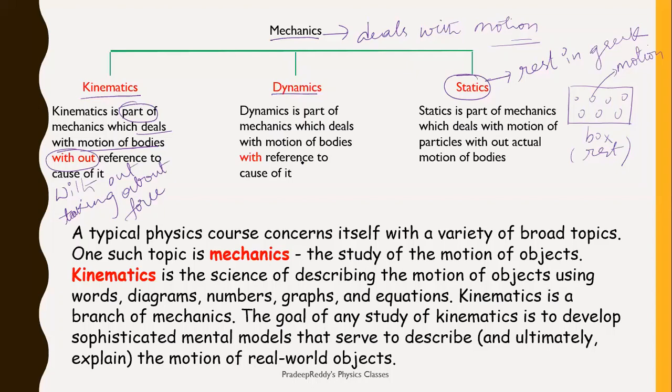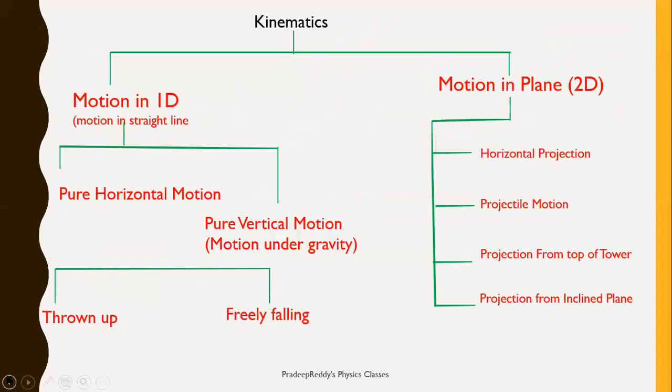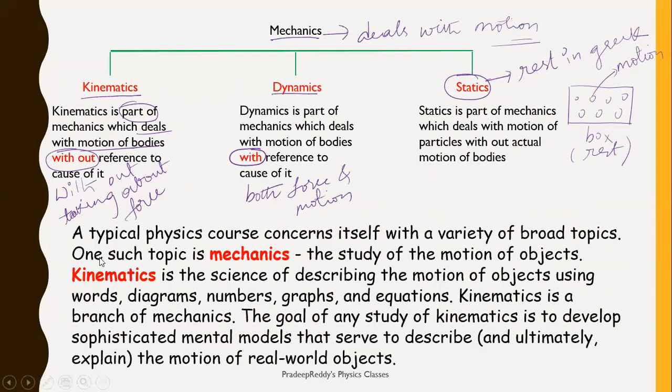Whereas in dynamics, we will be dealing with both force as well as motion. What is the actual cause of the motion, and force, both will be learned under dynamics.